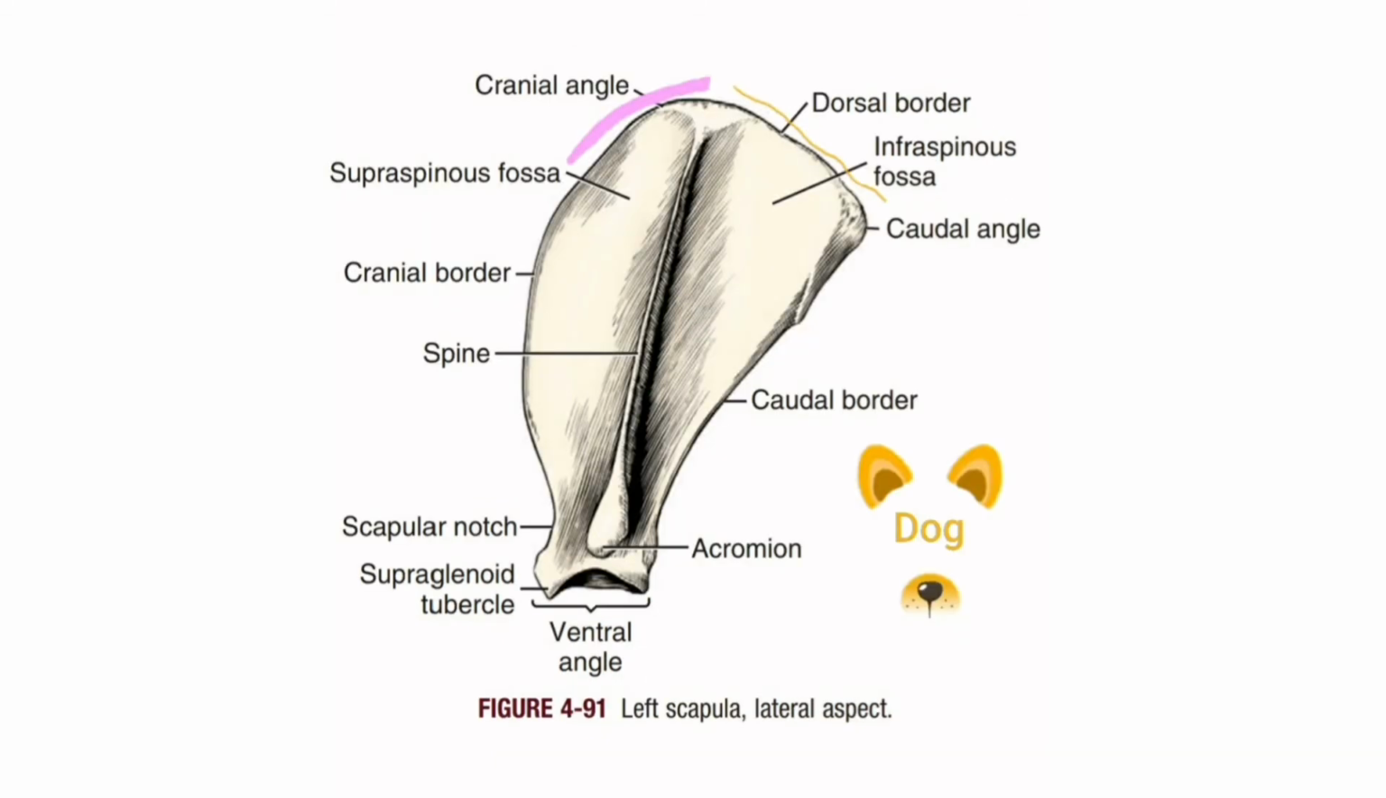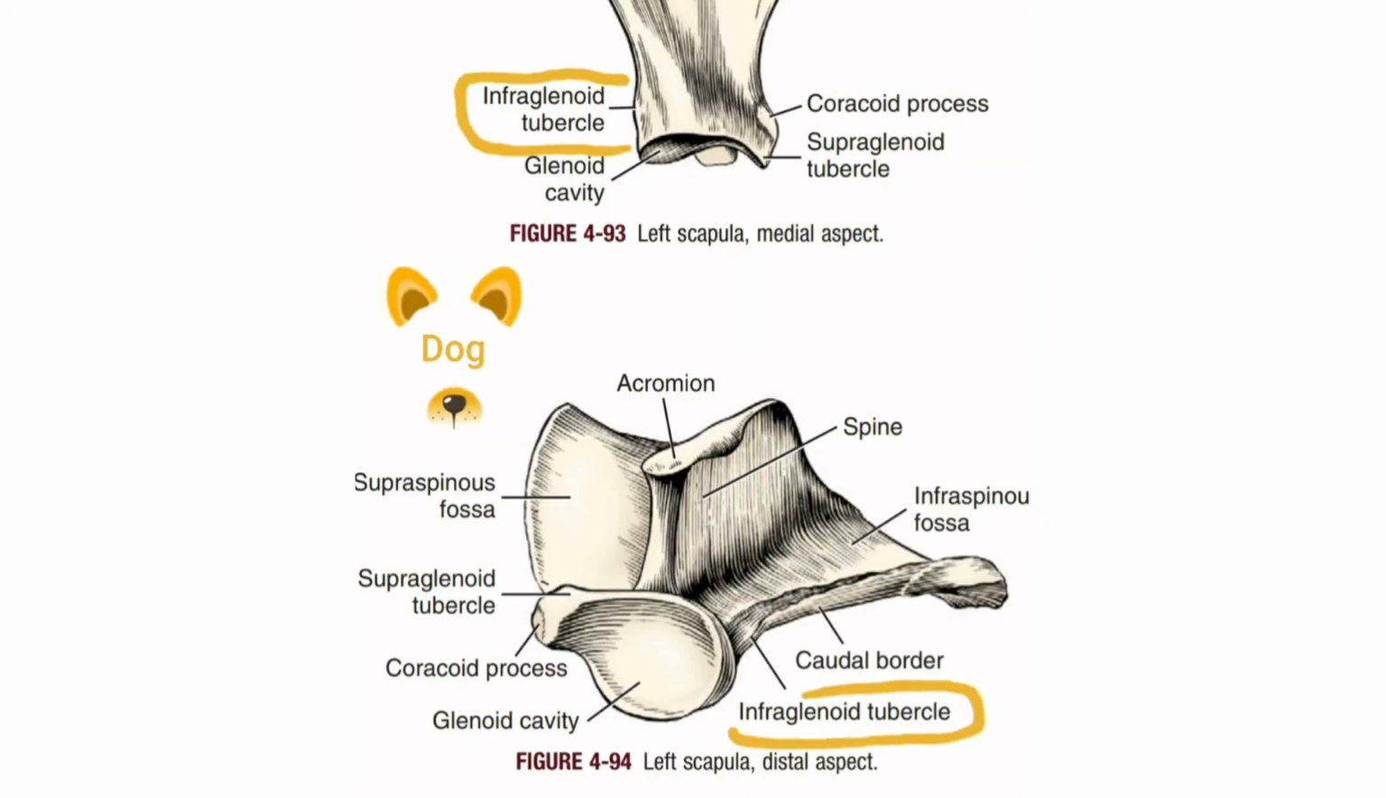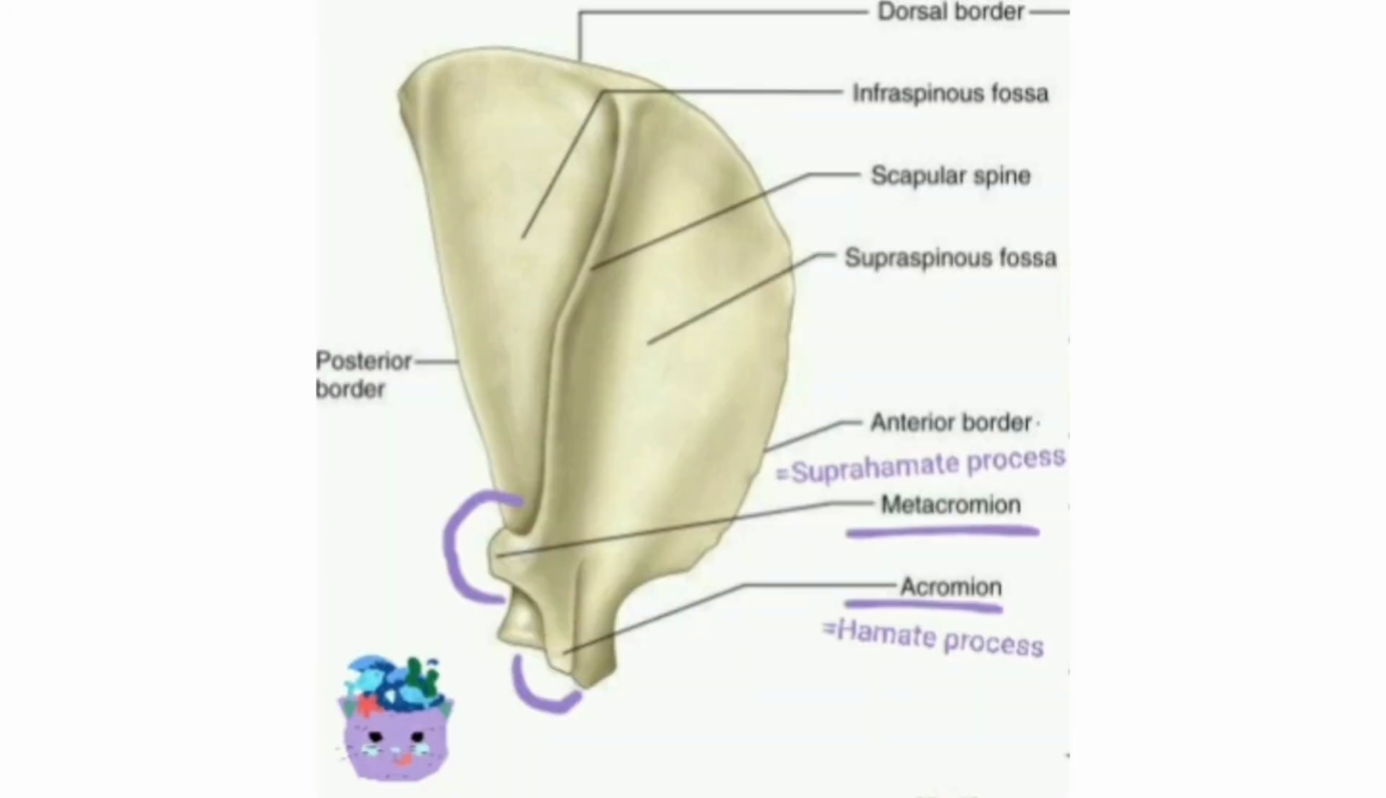In a dog, scapular cartilage is only a small band, roundish cranial angle. Absence of tuberosity of the spine. Infraglenoid tubercle in medial surface, distal of caudal border. In a cat, the acromion of the distal scapula has a hamate and suprahamate process.